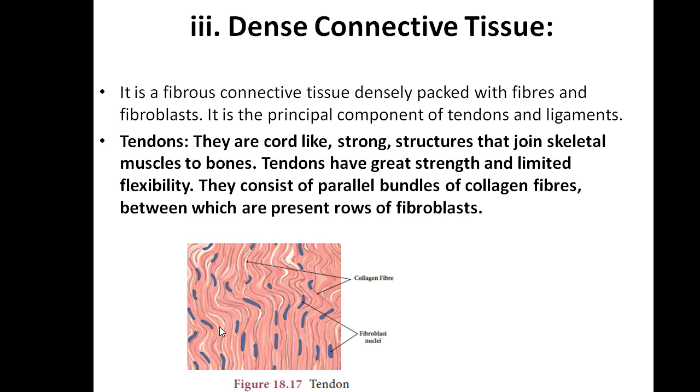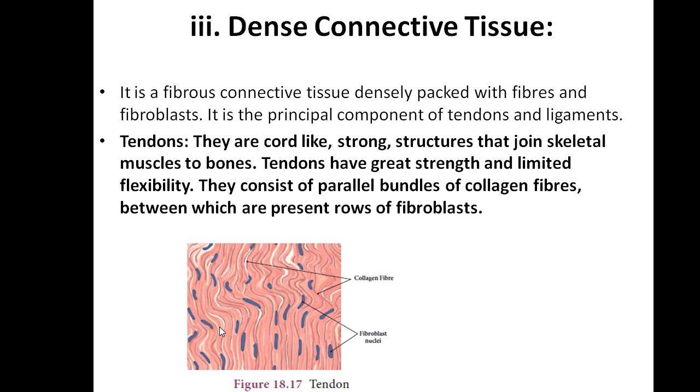Next, dense connective tissue. What is called dense connective tissue? It is a fibrous connective tissue, densely packed with fibers and fibroblasts. It is a principal component of tendon and ligament. Tendon means bone and muscle are connected with the help of tendon. Ligament means two bones are connected with the help of ligaments.